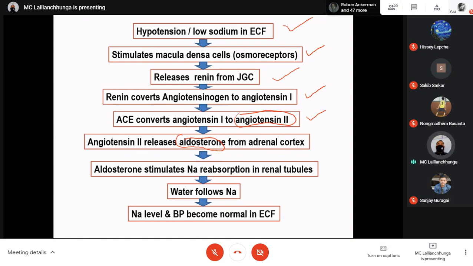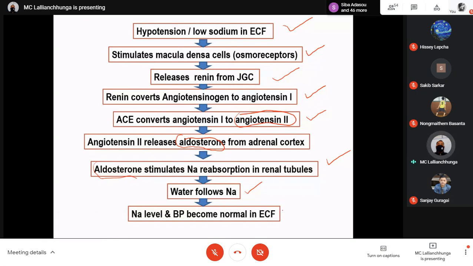Now you know the function of aldosterone. It stimulates sodium reabsorption in the renal tubule, and whenever there is sodium reabsorption, water will follow. So sodium and water go back to the bloodstream.